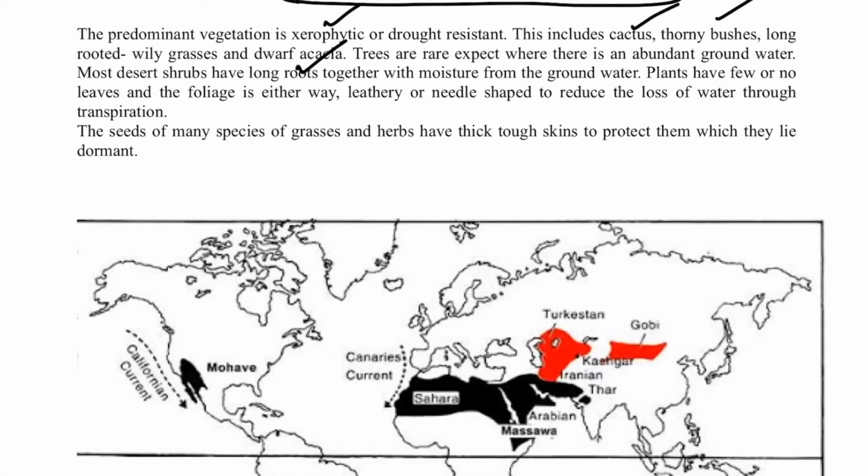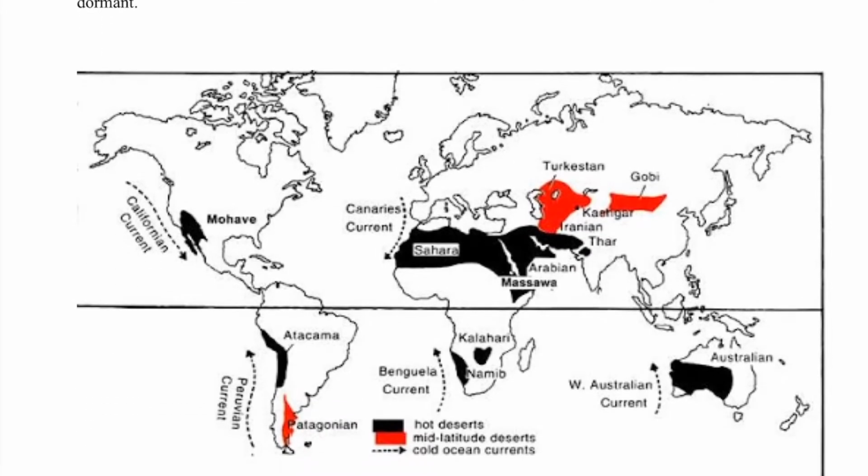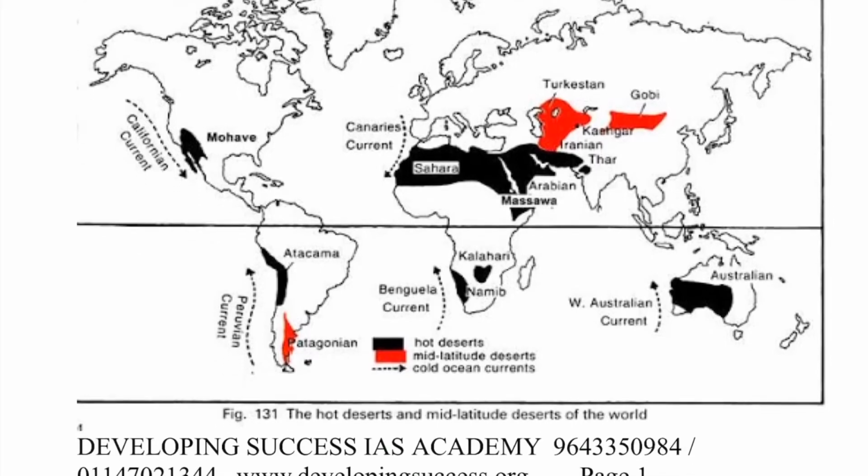Where there is groundwater abundance, there you can find trees. Mainly the leaves will be waxy and leathery, so that the water is not lost too much. The seeds of many species of grasses and herbs have thick and tough skin to protect them when they lie dormant. So these are all the adaptations.